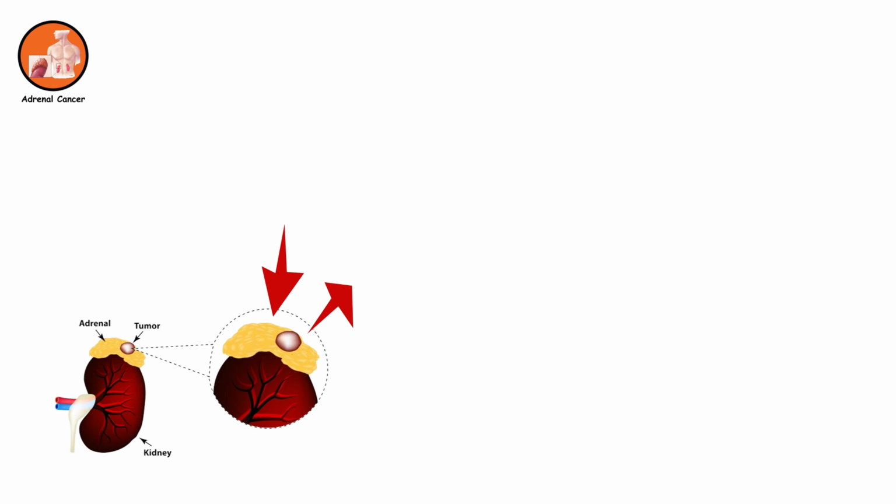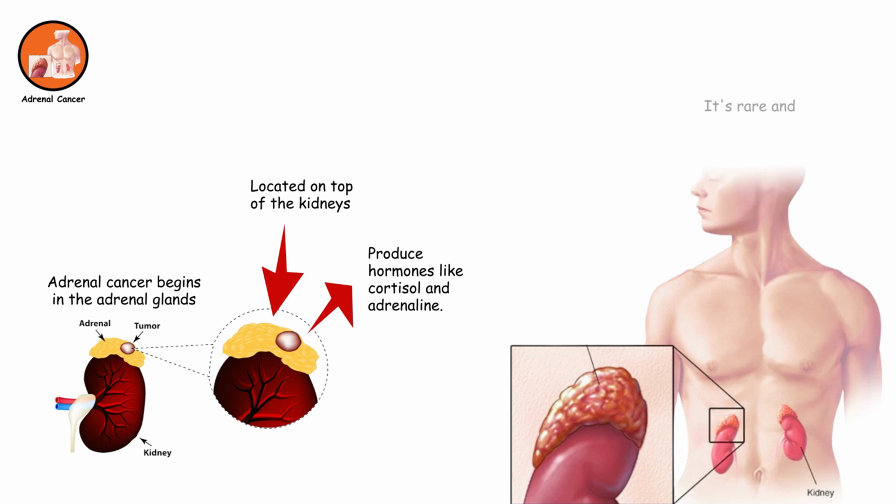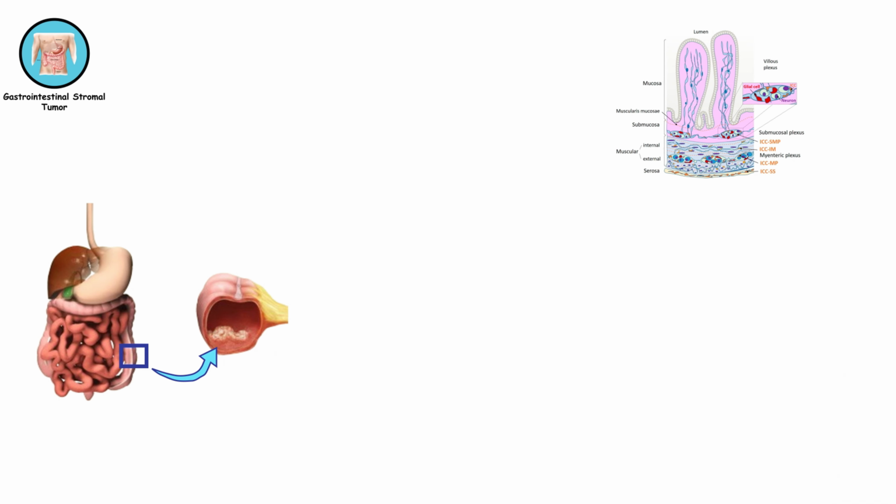Adrenal cancer. Adrenal cancer begins in the adrenal glands, which are located on top of the kidneys and produce hormones like cortisol and adrenaline. It's rare and often aggressive, with symptoms depending on which hormones are affected.